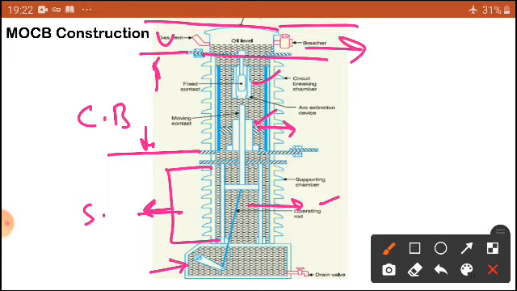So this is a construction, dear students. What will happen? Under normal operating conditions, the moving contact remains in contact with the upper fixed contact, the closed condition. When the fault occurs, the moving contact is pulled down, taking the signal from the relay contacts and mechanism. The operated mechanism comes downwards, pulling it down, and an arc is struck between the fixed contacts and moving contacts.